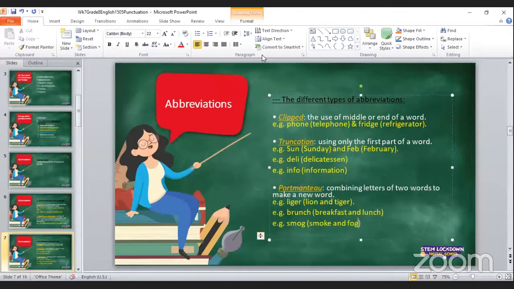Nkanka gives us another example, saying video plus blog, which is a vlog. Yes, that is a portmanteau, especially now in the technological age. Thank you so much for that example. So yes, with a portmanteau, that is when you combine two words to make one new word. Here are the examples we gave. Liger, which is a combination of a lion and a tiger. Brunch, which is a combination of breakfast and lunch. And you also have smog, which is a combination of smoke and fog. Okay, now we can continue.